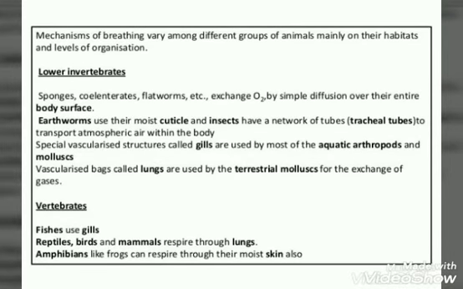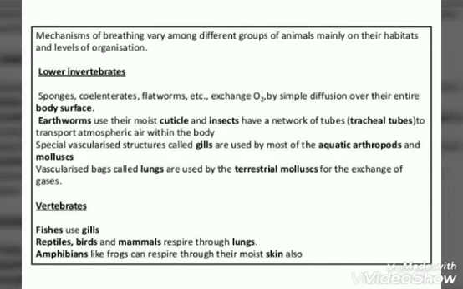Mechanism of breathing varies among different groups of animals, mainly on their habitat and level of organization. The respiratory organs that are present in various living organisms are as follows. In poriferans or sponges, coelenterates and flatworms, they do not have any special organ or structure for the exchange of gases. So in these organisms, exchange of gases takes place by simple diffusion from the entire body surface.